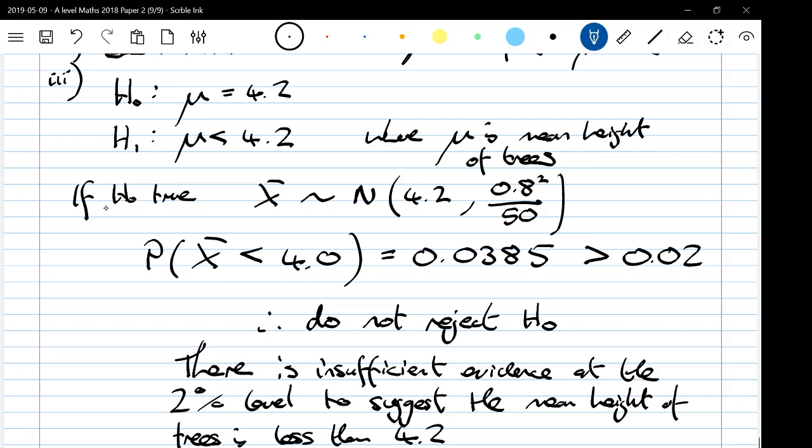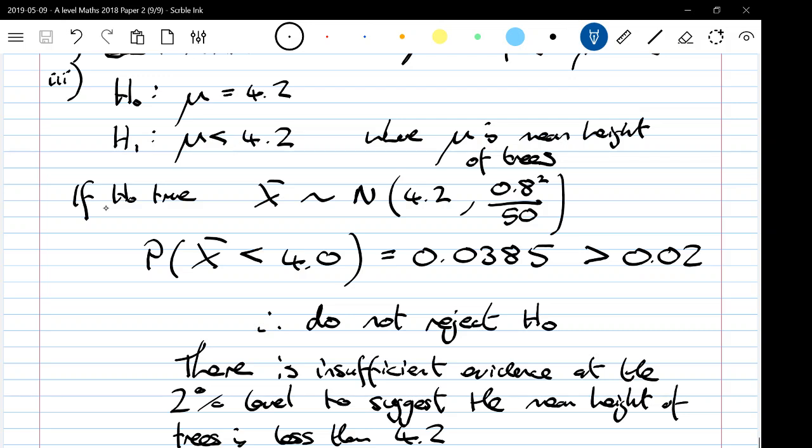For 7 marks, there's not an awful lot going on there, but you need to structure it really carefully. You're getting 2 marks for your hypotheses. You're getting 1 mark for defining x bar as being normal with those parameters and doing x bar less than 4.0, so that comes together.